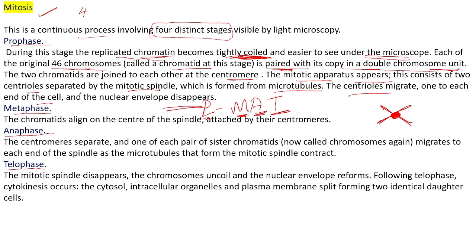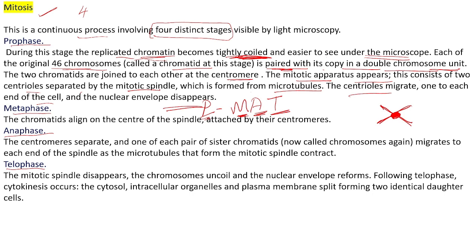One original chromosome and one duplicate chromosome will attach and create one double chromosome unit. Two chromosomes will attach like this and form a double chromosome unit. Where will they attach? They will join each other at the centromere. Two chromatids will join by the centromere.